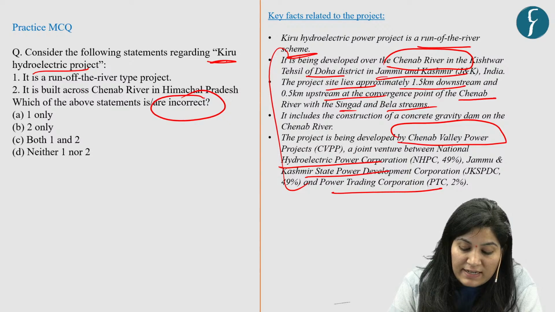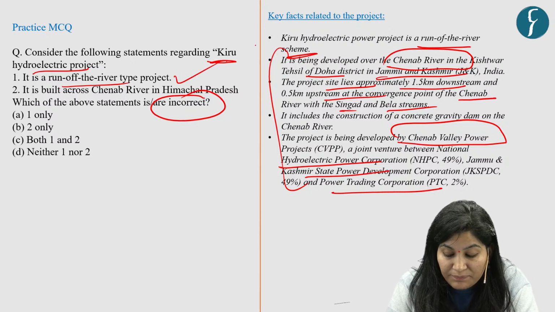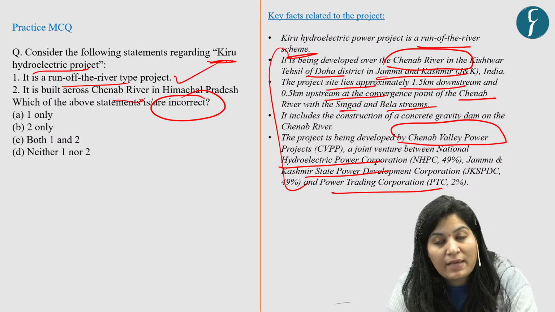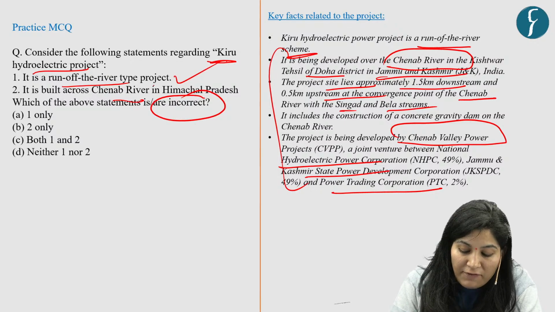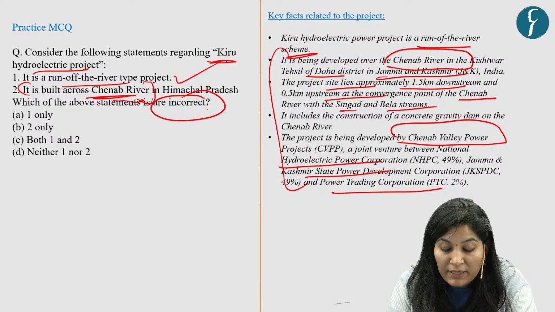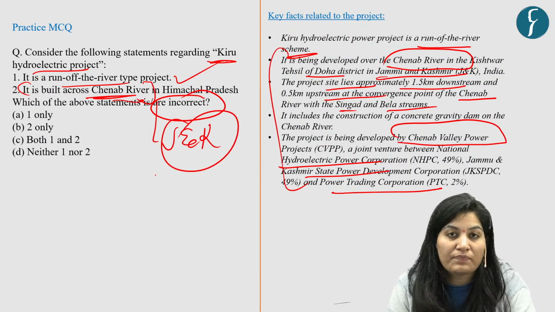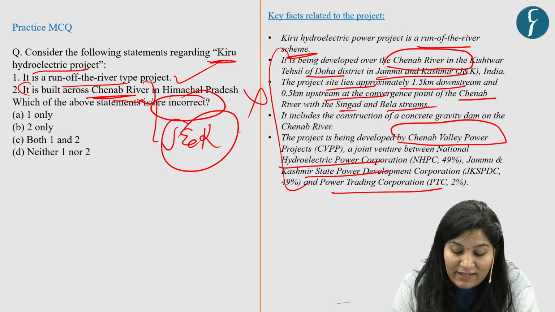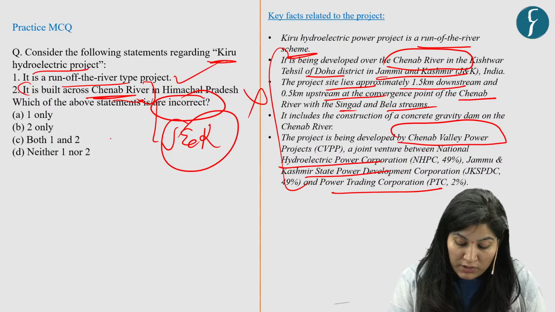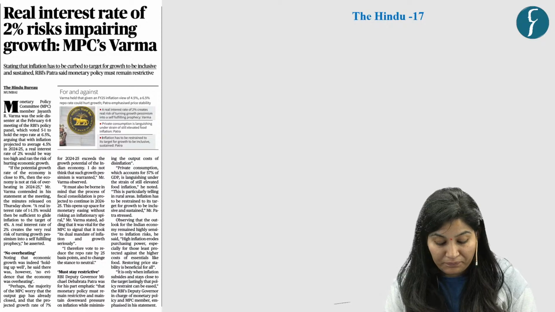First statement is it is a run-of-the-river type project. Now you know the statement is correct. Second is it is built across Chenab River in Himachal Pradesh. So half of the statement is correct. It is built across the Chenab River, but in Jammu and Kashmir and not in Himachal Pradesh. So this makes our second statement incorrect. So our answer is option B. Now let's come to our last question,